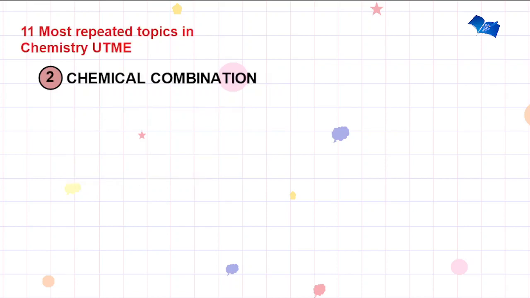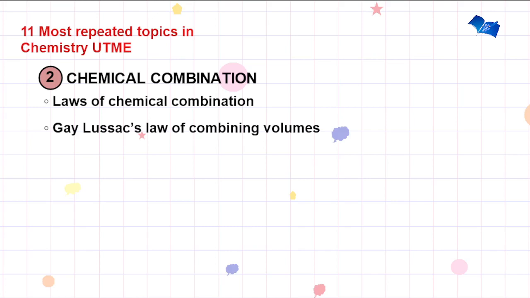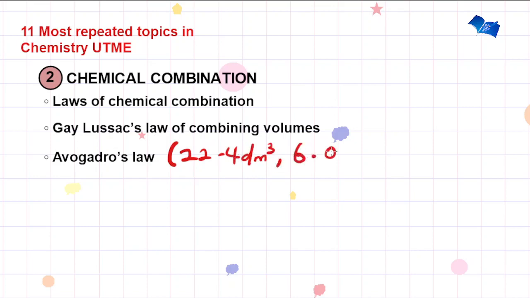Now, the second topic is chemical combination. Under this, you're expected to note the laws of chemical combination. We have 4 laws, but you have to focus on the law of conservation of mass, the law of definite proportion, and the law of multiple proportion. And also, you're to note Gay-Lussac's law of combining volumes and Avogadro's law, while noting the molar volume 22.4 dm cube or 22.4 liters or 22,400 cm cube, and Avogadro's number 6.023 times 10 raised to power 23.